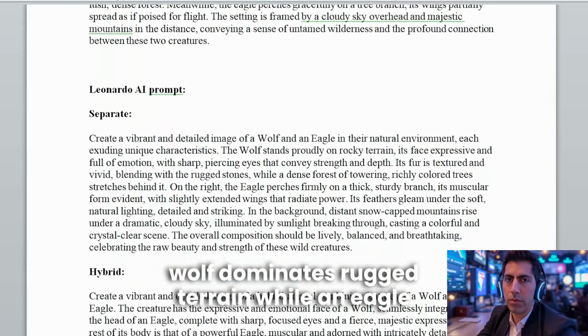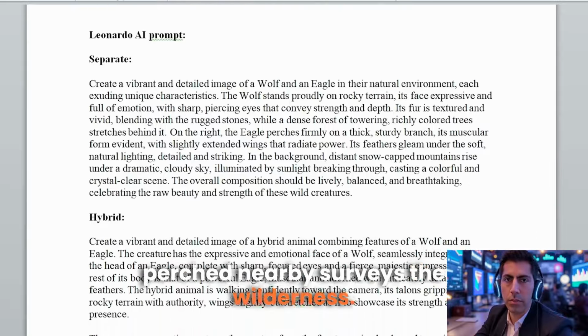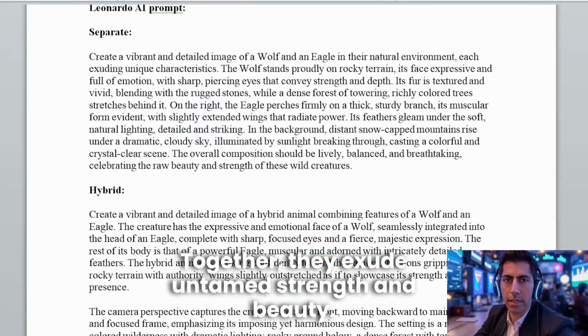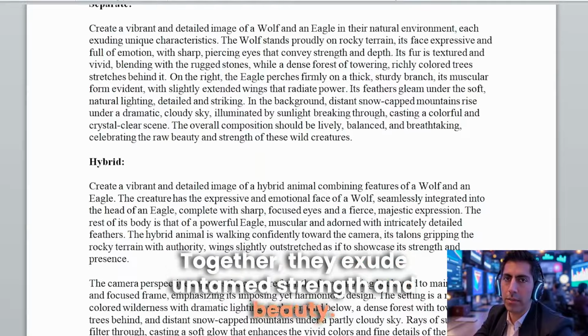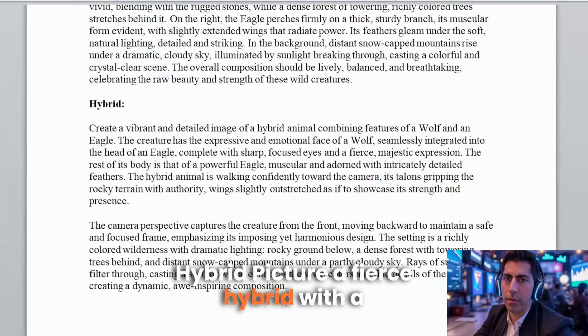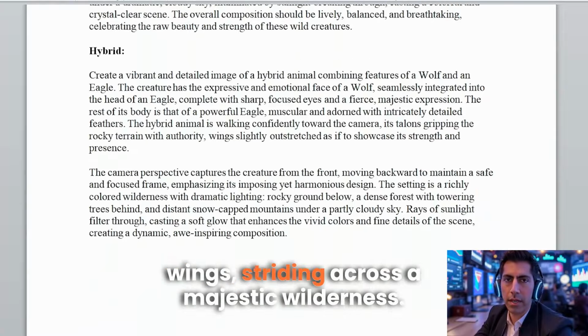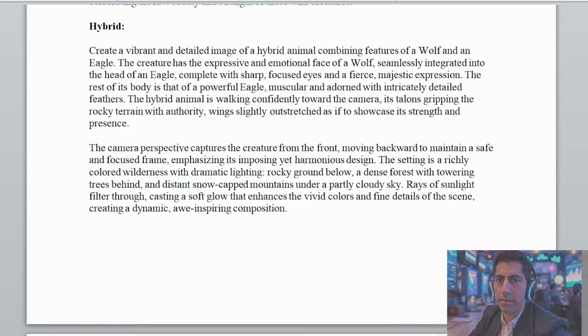A proud wolf dominates rugged terrain, while an eagle perched nearby surveys the wilderness. Together, they exude untamed strength and beauty. Hybrid. Picture a fierce hybrid with a wolf's intense gaze and an eagle's commanding wings, striding across a majestic wilderness.